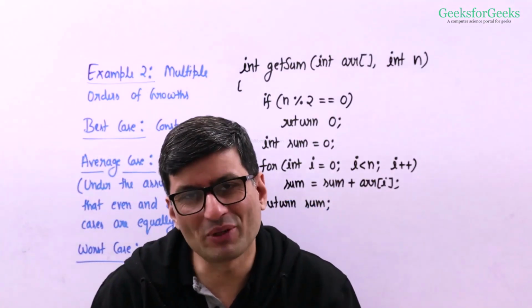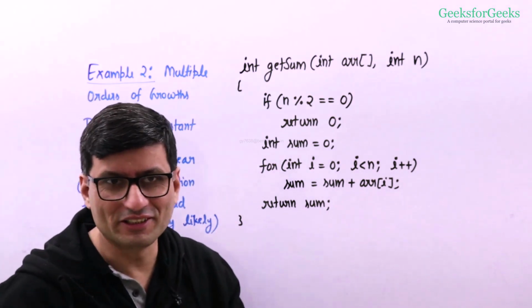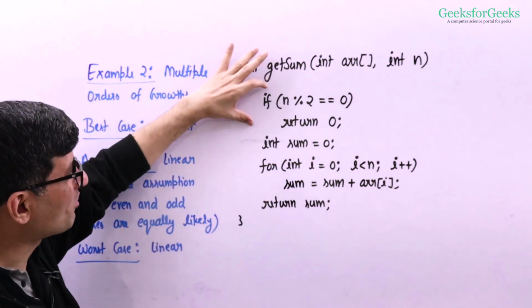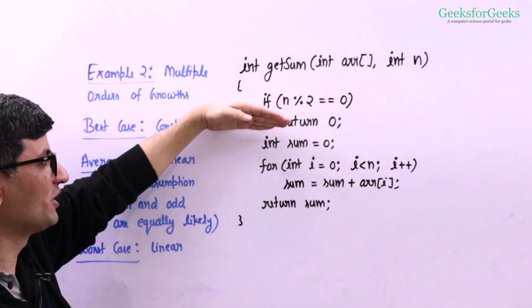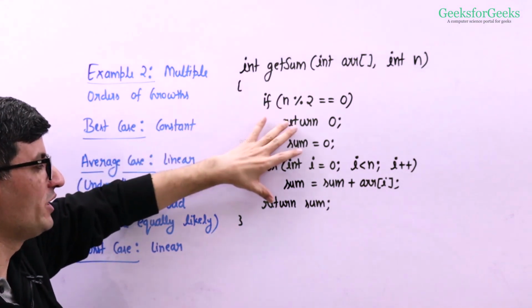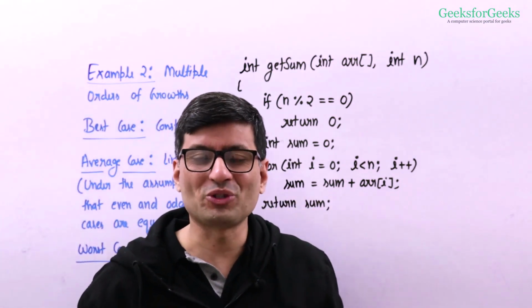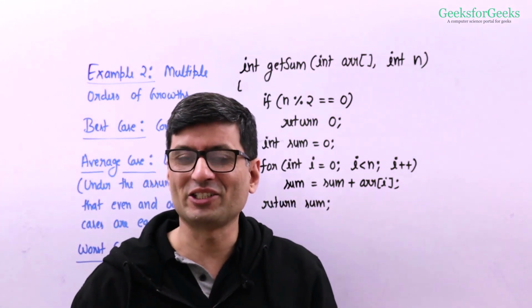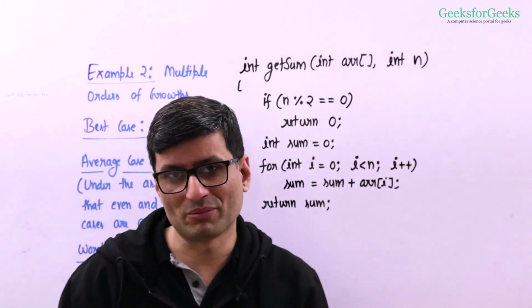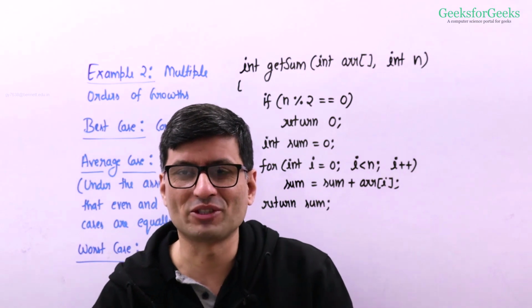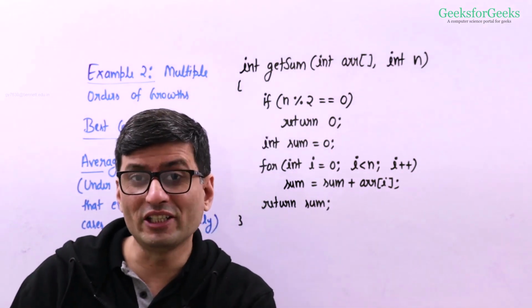Now please see this example too and try to guess the order of growth of it. Due to some business reason, if the user provides an even sized array, we return the sum as 0. Otherwise, if the user provides an odd sized array, then we do the actual array sum and return the sum at the end. Now if I ask you about order of growth, you can't make a general statement. You can't say that the order of growth is constant or linear because it depends upon the type of input. If the user input is even sized, it's going to take constant time. If the user input is odd sized, it's going to take linear time.